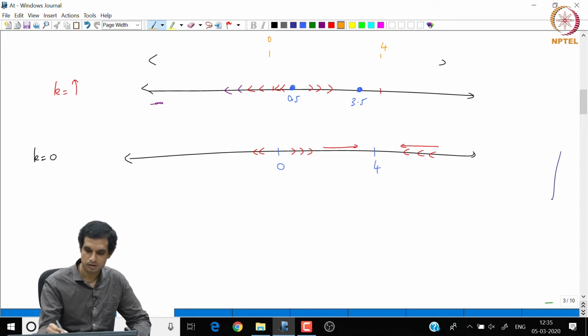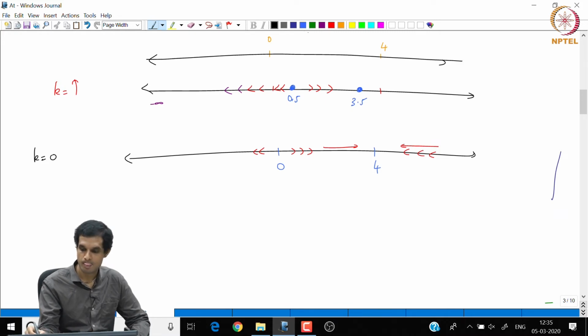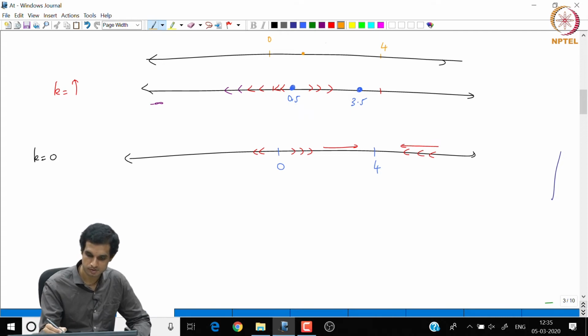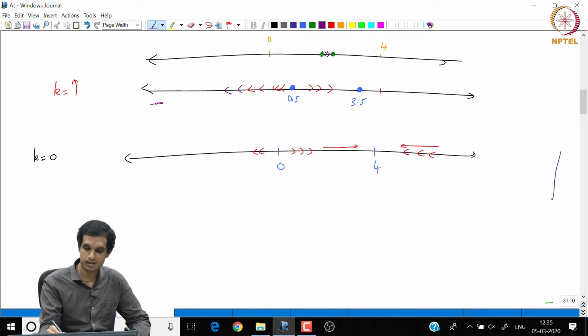Now what we see is they come really close. Only in this narrow band do you have a non-zero steady state. Anywhere the population starts below this value, it will decrease and the fish population becomes extinct. But if you are lucky enough to start in this narrow band, it will go and reach another steady state.